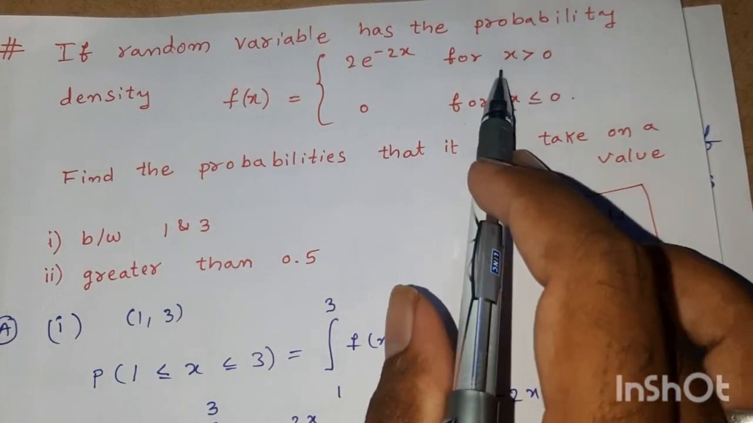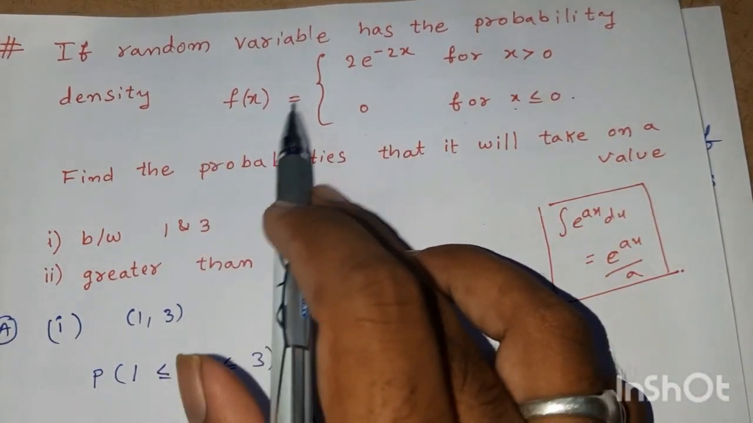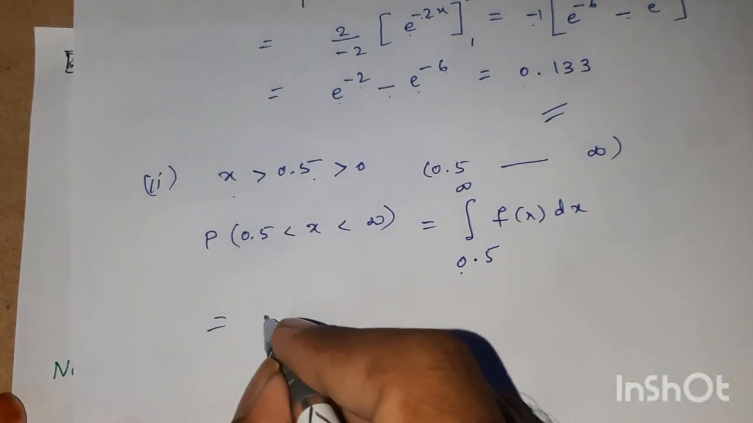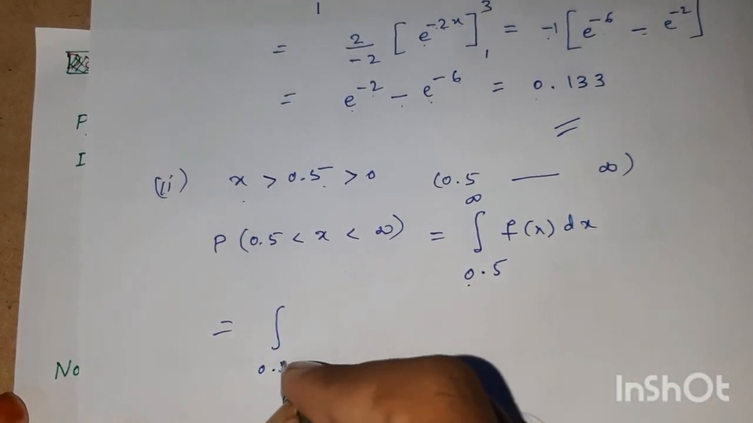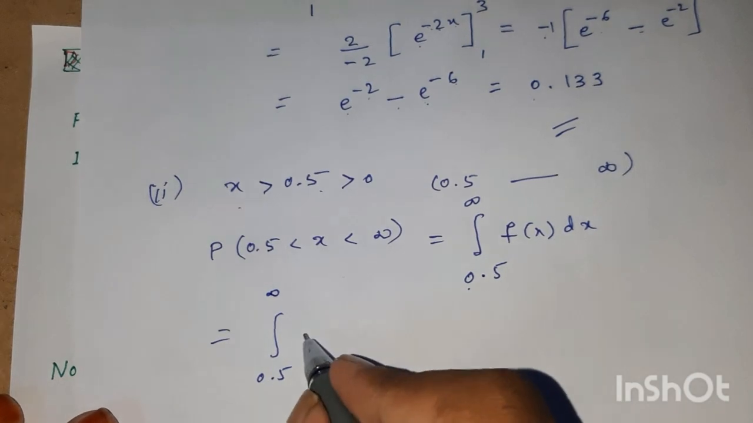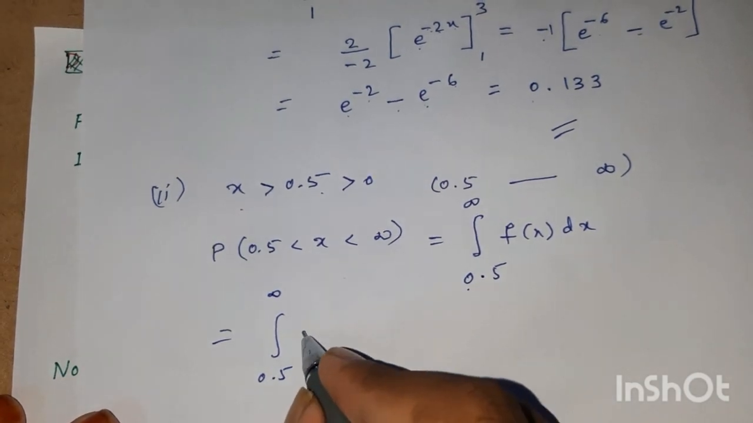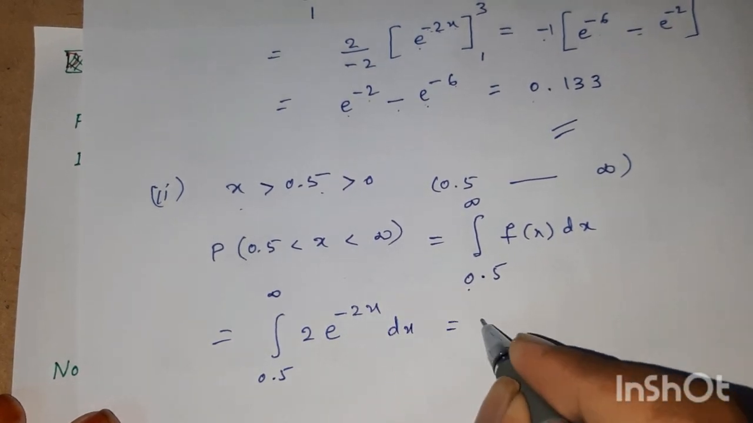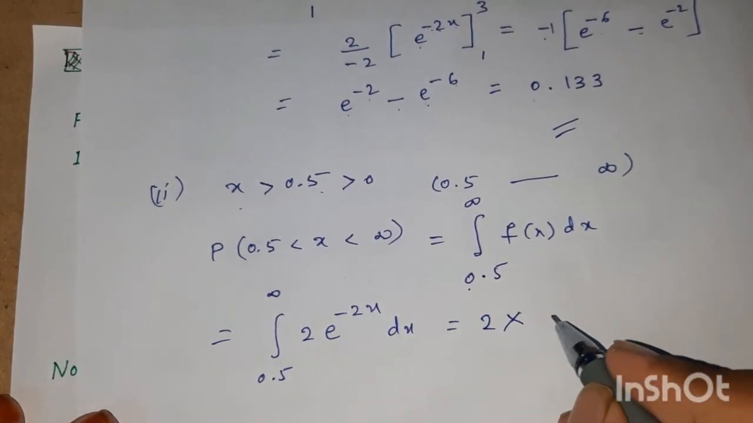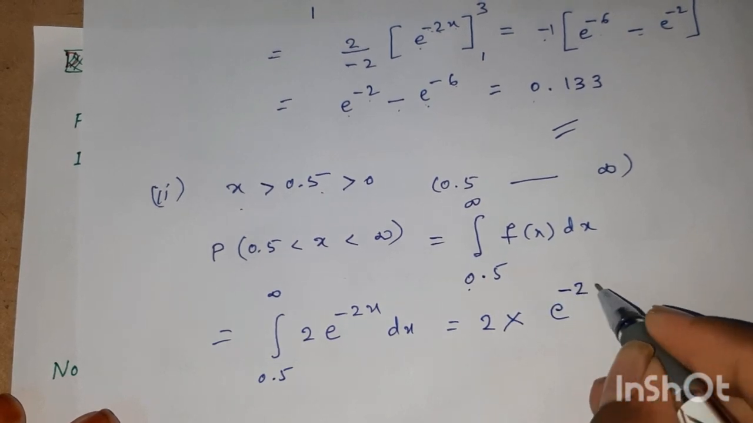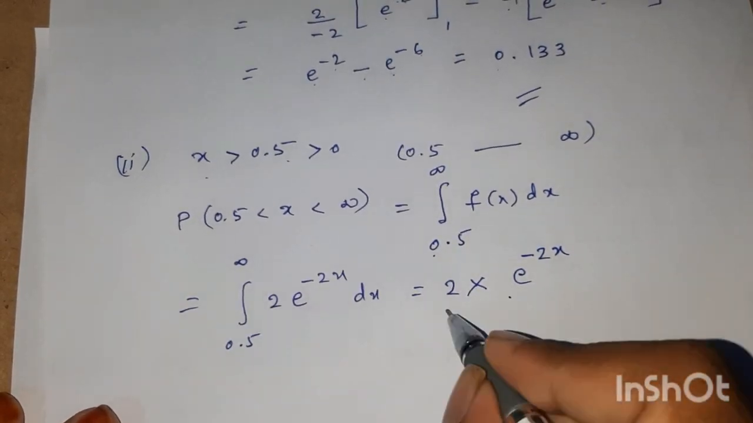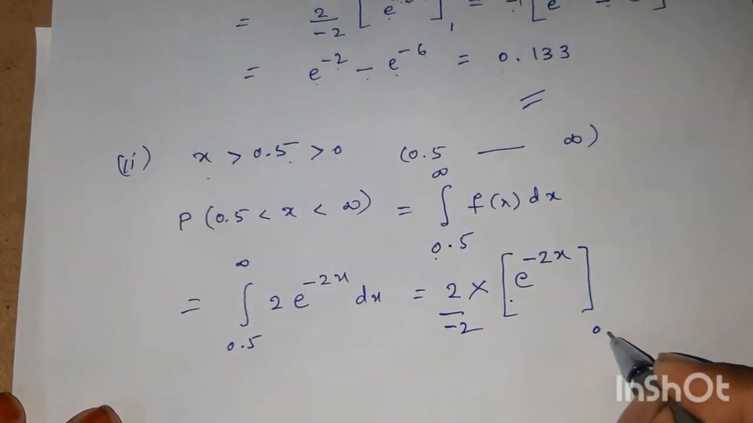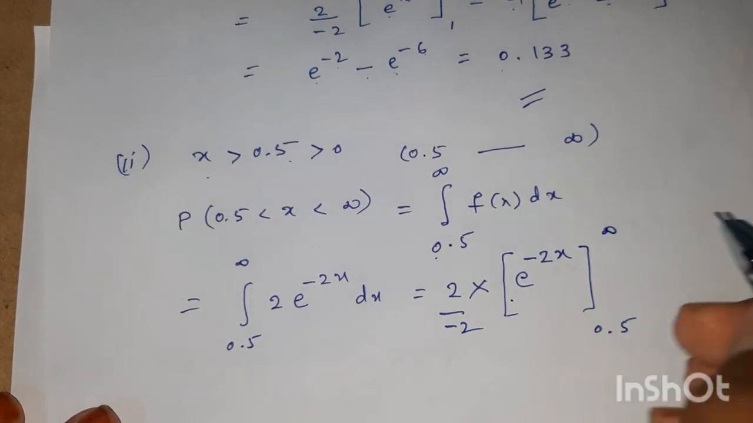Whenever x is greater than 0, f of x is defined as 2 into e power of minus 2x. Therefore here also we will use f of x as 2 into e power of minus 2x dx. Here also 2 is constant, and the integration of e power of minus 2x is e power of minus 2x by minus 2. We have to apply the limits 0.5 and infinity.